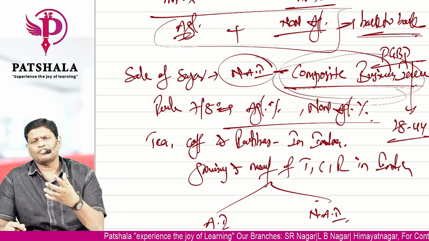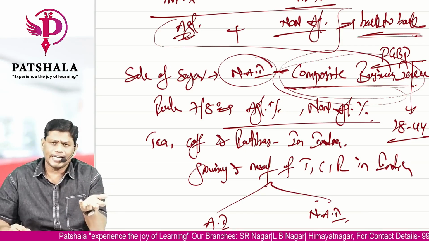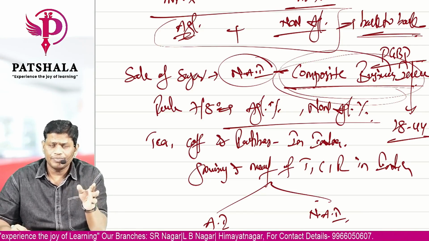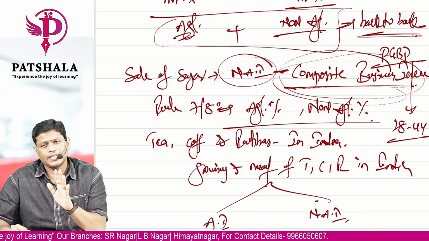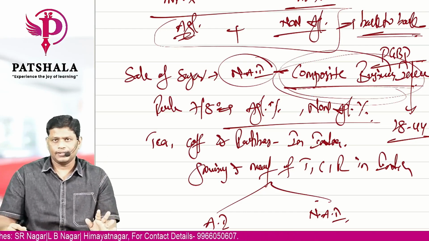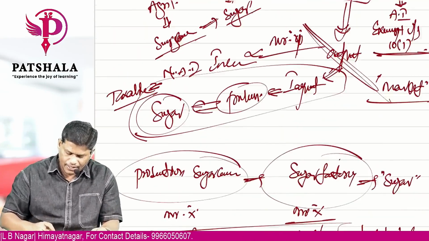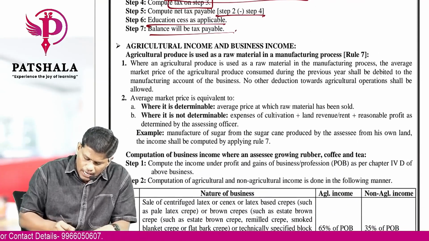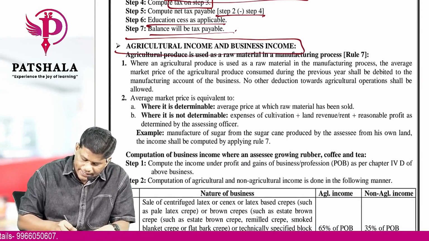Whereas if it is apart from tea, coffee, rubber in India, in any other case, the fair market value of agricultural produce is agricultural income. PGBP business income minus the fair market value will be non-agricultural income. This is for any other thing. Okay, let's see rule 7 and 8, which are given under the law. You can see here agricultural income plus business income.